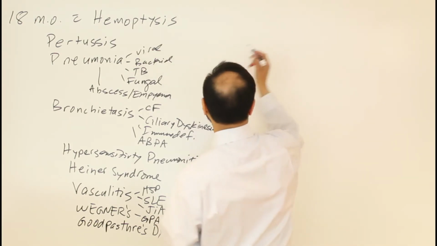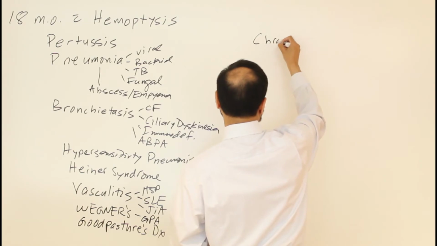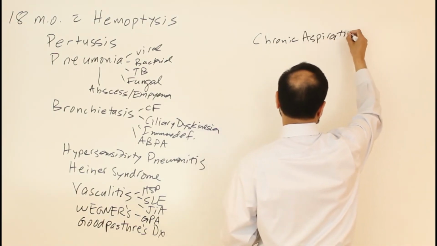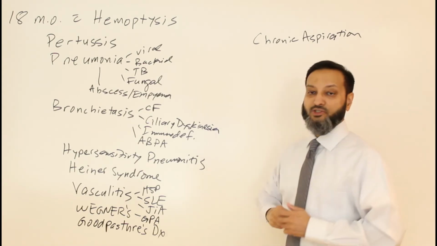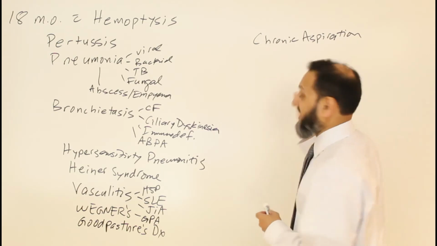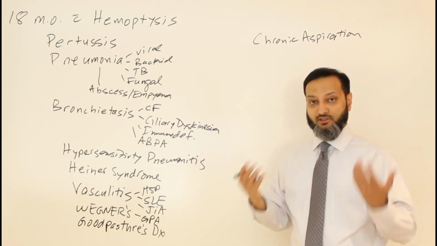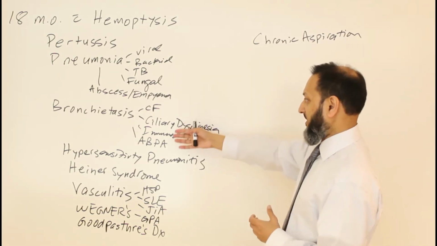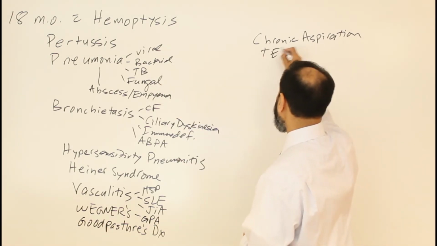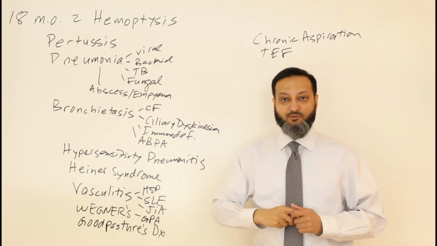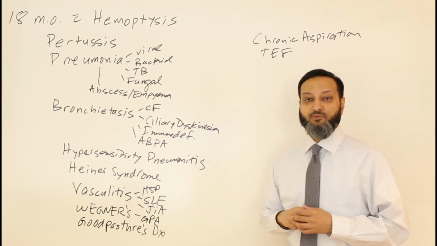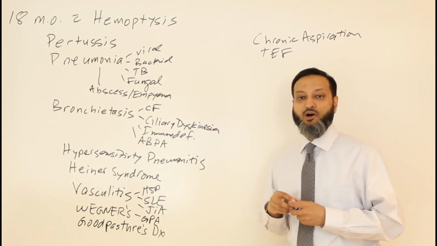So if you have pneumonia, you can have an acute pneumonia, or you can have more chronic pneumonias or chronic aspiration. Sometimes you can have neuromuscular issues and cerebral palsy or other causes of chronic aspiration, and you get recurrent pneumonias or even bronchiectasis, and that can give you hemoptysis as well. Or you can have something anatomical, like a TE fistula. A TE fistula puts you at risk for chronic aspiration, something to potentially consider as well.